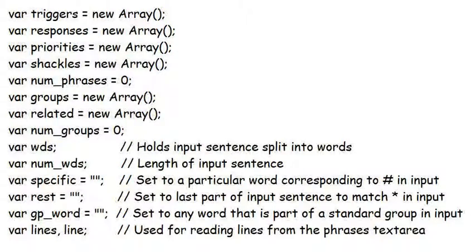The variables specific, rest, and GP_word hold part of the input sentence for use in the response. If a wildcard, such as a hash symbol, an asterisk, or a group word is used in a trigger, then the matching word or phrase in the input is copied into specific, rest, and GP_word respectively. Just before the response is displayed, the relevant symbol is replaced by the contents of the appropriate variable. The variables line and lines are needed when reading data from the text area, and are global as they are thrown around between different functions.